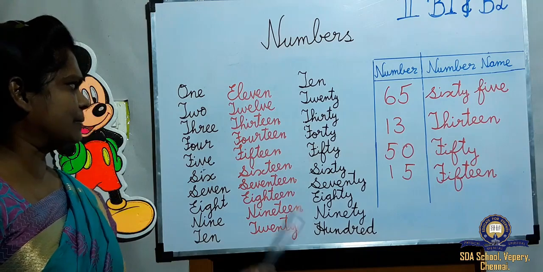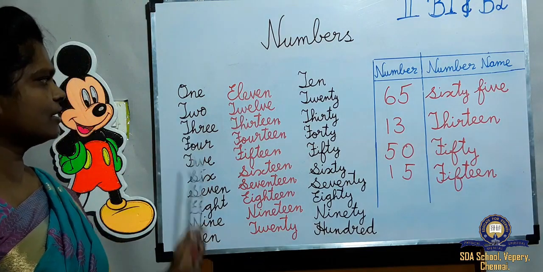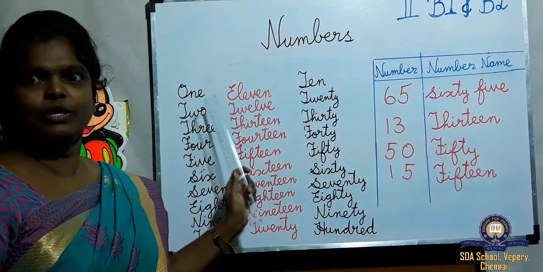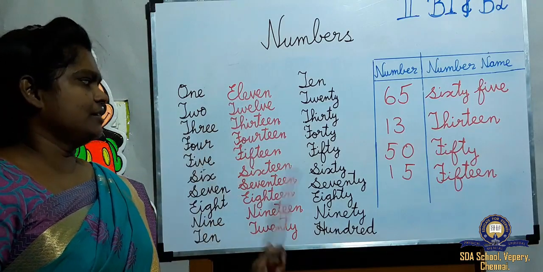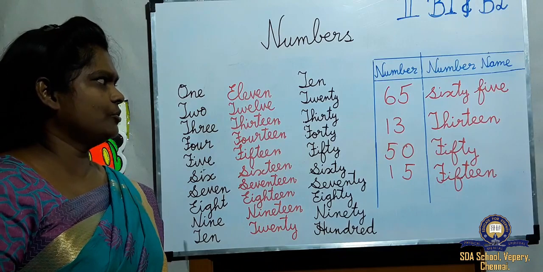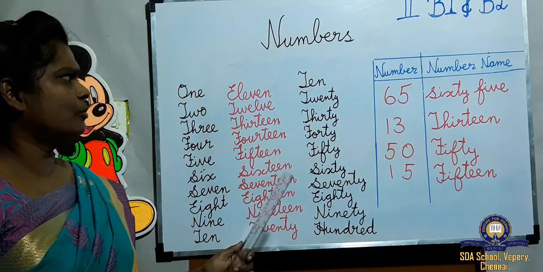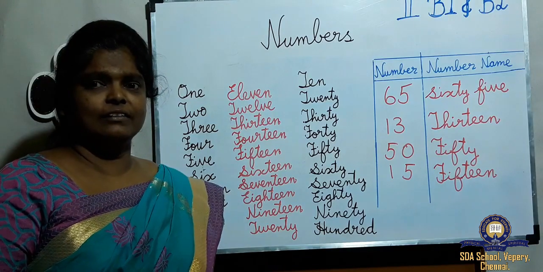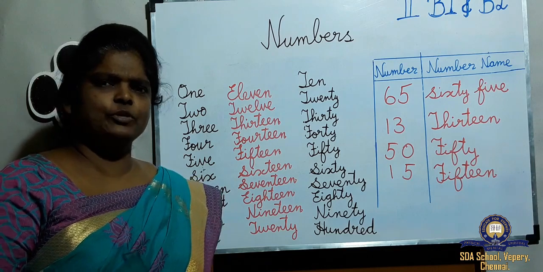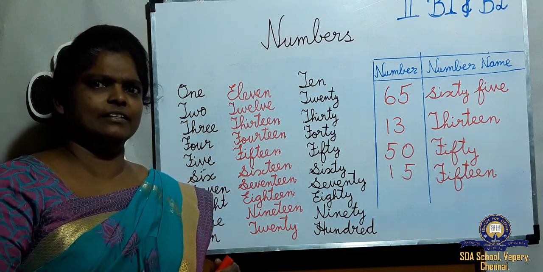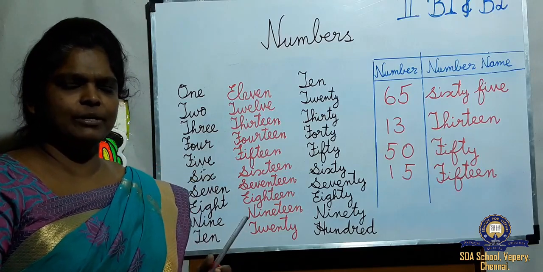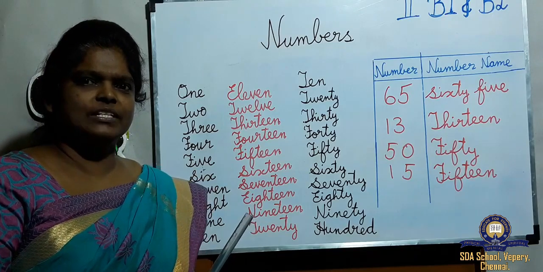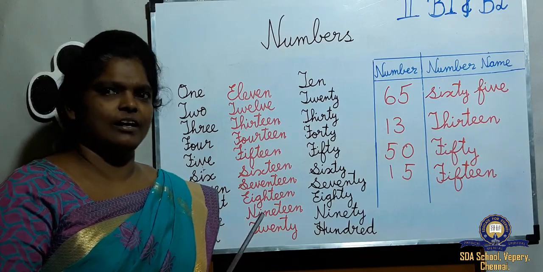When you learn these spellings, you can write from 1 up to 99 and 100. I want you all to write the number names from 51 to 100.